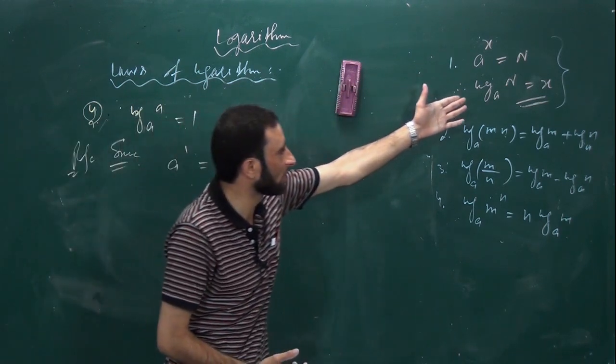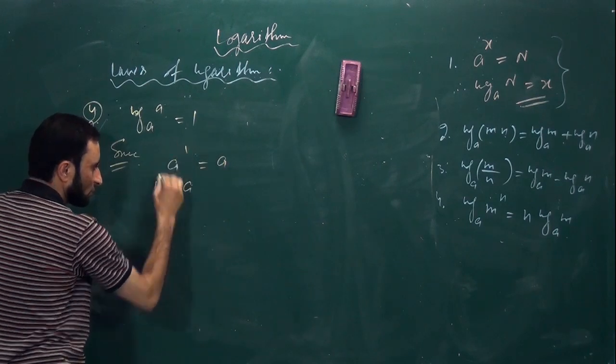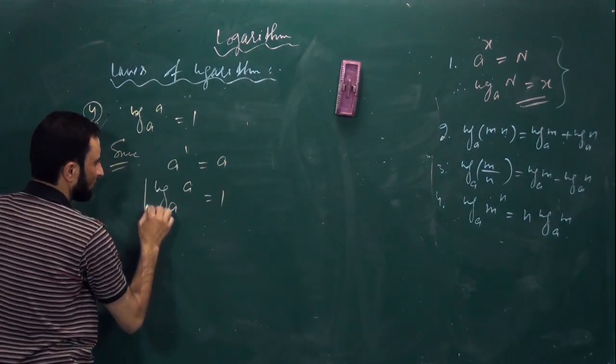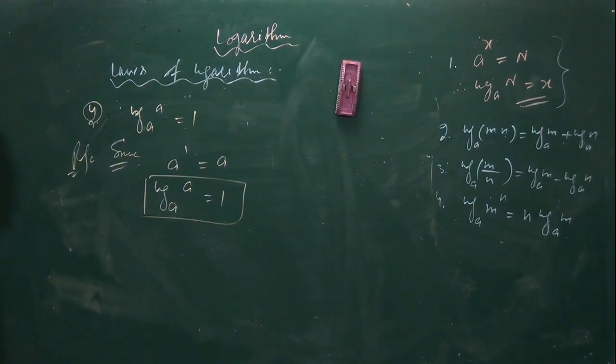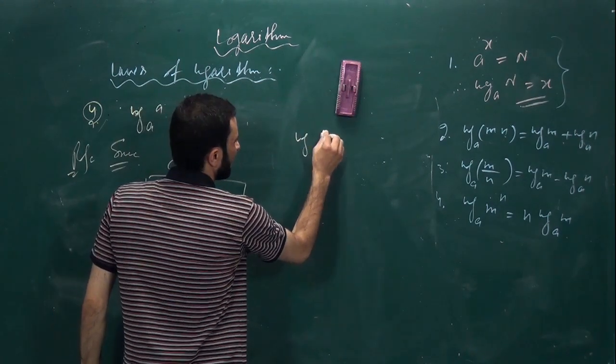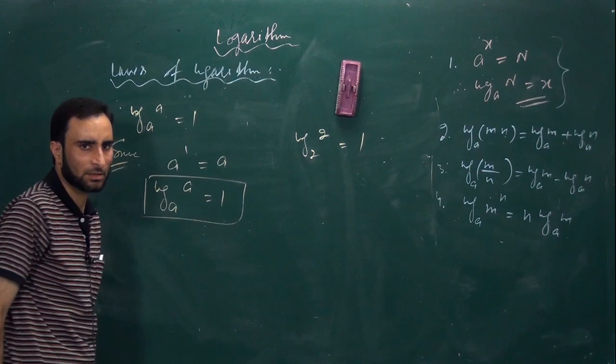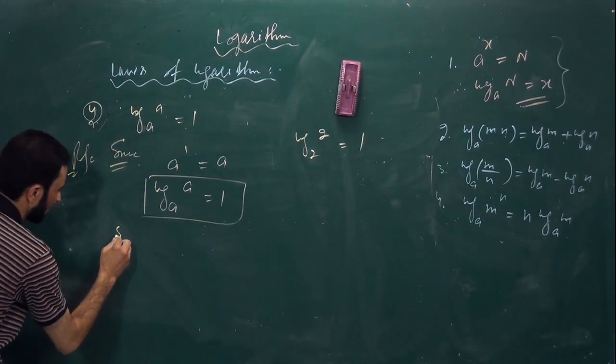Applying the definition of log here, so what shall we get? It will be log of A to the base A equal to 1. Is it clear? So simple law that we have. That means log of any number to the same base. For example, log of 2 to the base 2. You have to directly write it is equal to 1. Got it? Then we have one more law, that is fifth law.